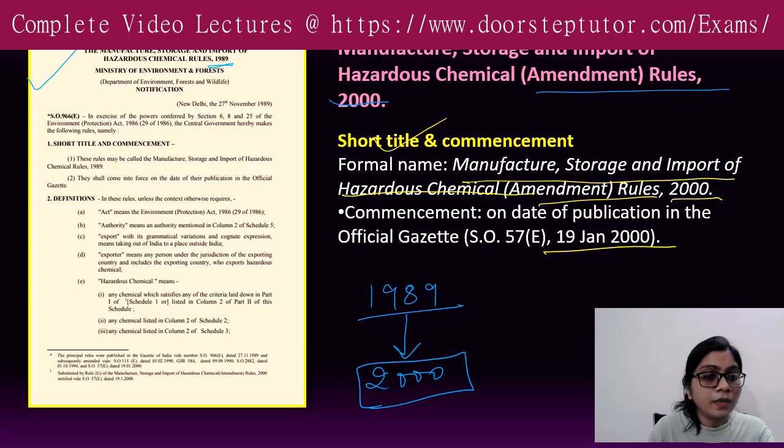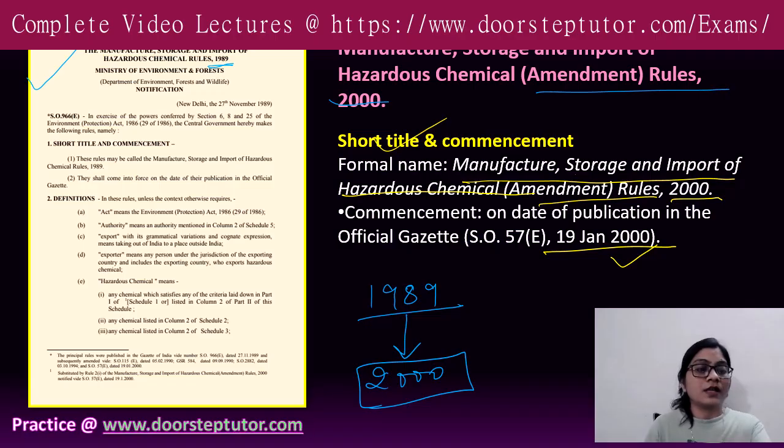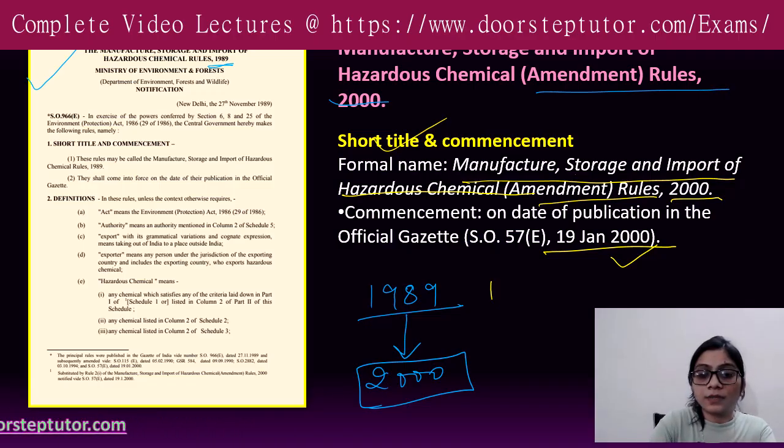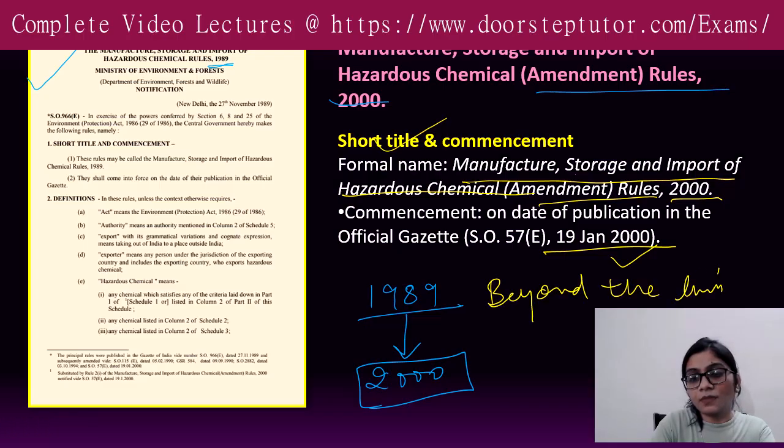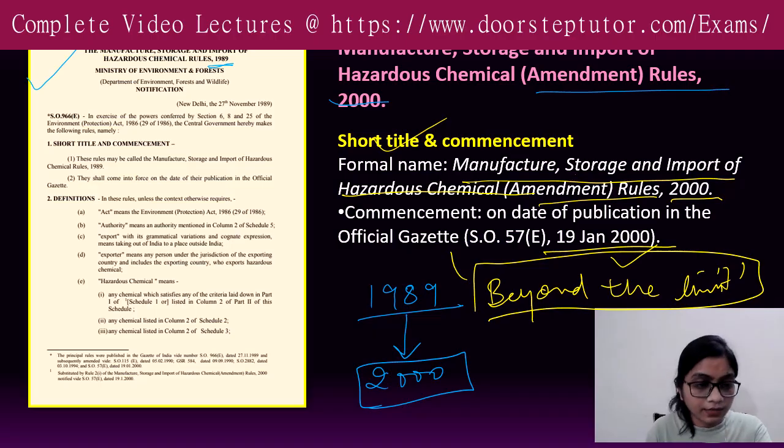Like, for example, this amendment specifically clarified what is meant by hazardous chemical. So, hazardous chemical, as we just saw, is basically any chemical that poses risk to human health, plants, and animals, and the environment overall, whenever they are released beyond the limit. So here is the keyword, beyond the limit. Then you can term these chemicals as hazardous in nature.